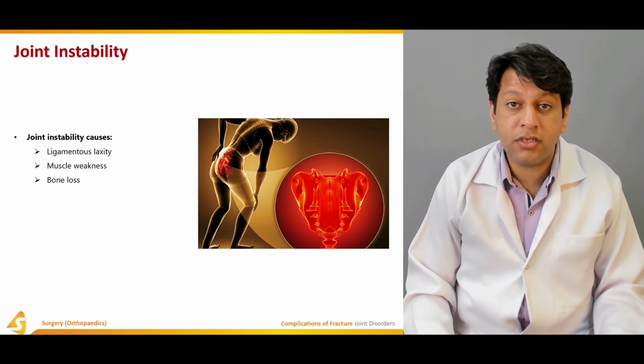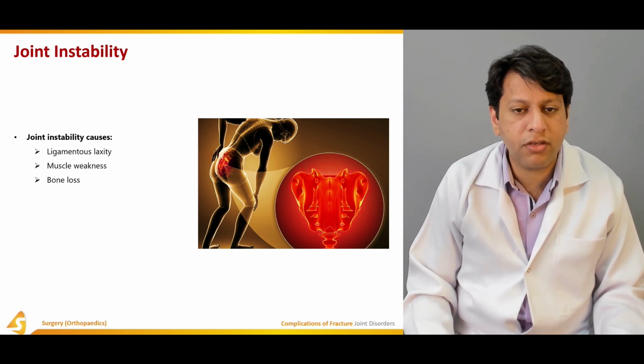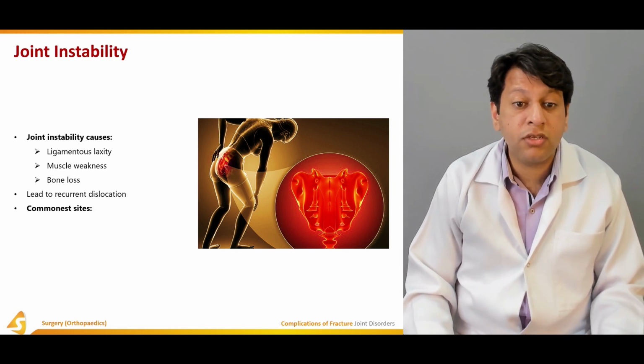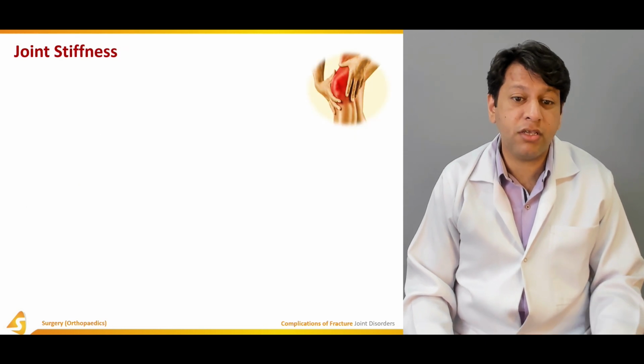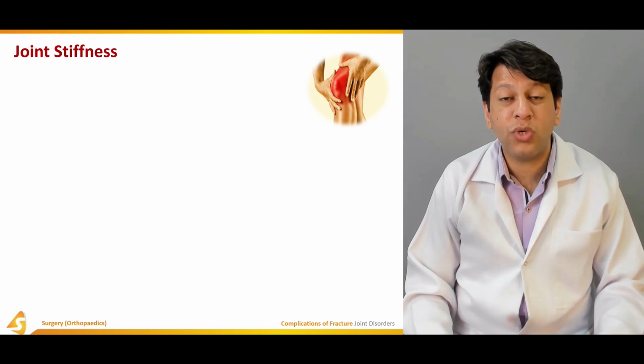And this can be a disaster at times because there will be frequent trips and falls, especially following ligamentous laxity of the knee joint. So this can lead to recurrent dislocation. We need to prevent that. Commonest sites are usually the shoulder and patella, that is around the knee and shoulder. Another problem could be associated with joint stiffness.